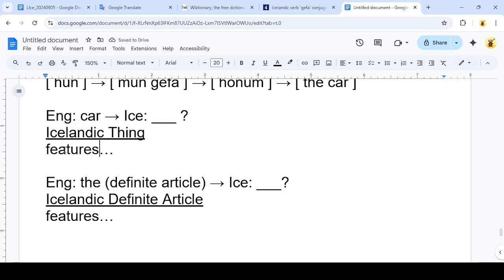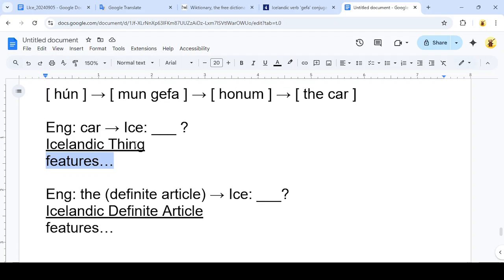So the strategy is going to be the same. We're going to investigate the Icelandic things. We're going to figure out what features they have. We're going to make a list of those features. And then we're going to use the spelling table of this particular thing in Icelandic to find the proper spelling of car in Icelandic, because there's going to be more than one spelling.